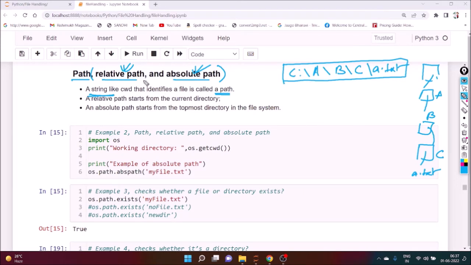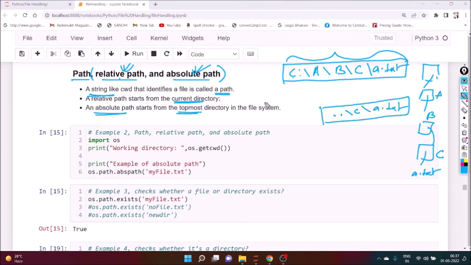Now, there are two types of path, relative path and absolute path. Absolute path starts from the topmost directory, that means from C. If you give full details, then it is called the absolute path. But the relative path starts from the current working directory. Suppose the current working directory is C, then a.txt is nothing but our relative path. So this is our relative path for a.txt, and this is our absolute path for our file a.txt.